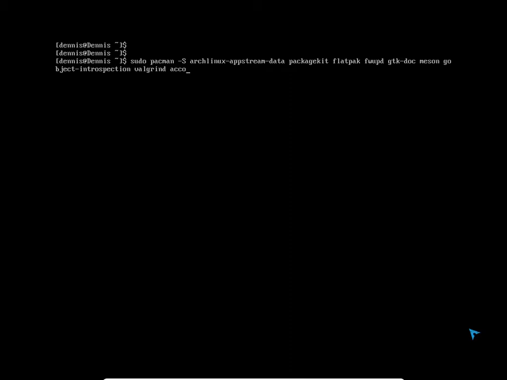accountsservice, and that's singular. gnome-menus. I believe that's plural. We'll know when I hit enter. We're going to want gnome-bluetooth for all those Bluetooth devices.